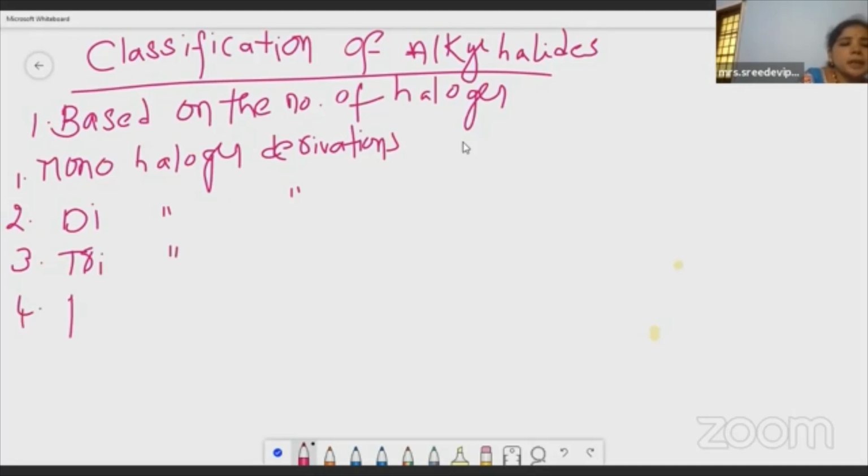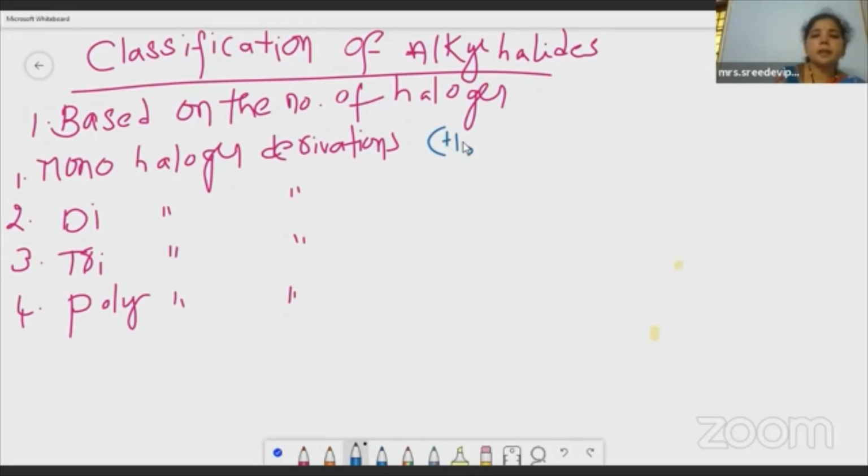Poly means many. The name itself indicates it: mono, one; di, two; tri, three; poly, many. I'll give the examples here itself. It will be easy for you, children. Don't worry.